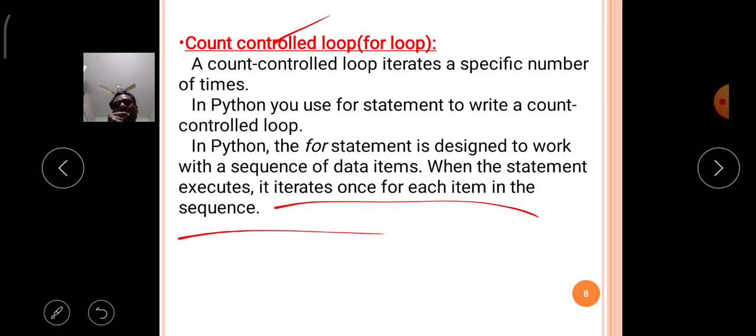When the sequence comes to an end, then what will happen? Simply it will terminate the execution of the for loop.